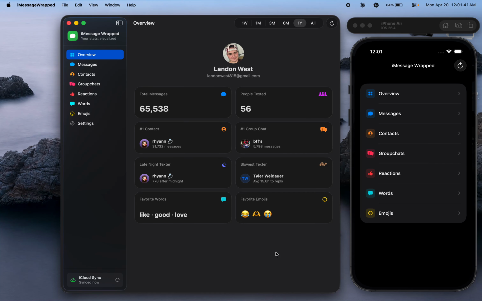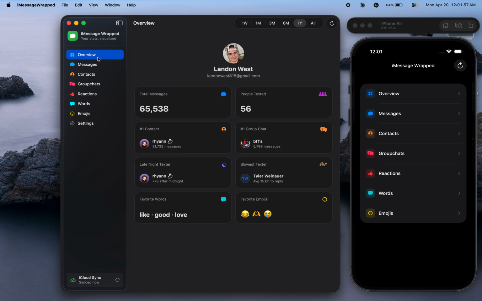Alright, my name is Landon West, and I built this iMessage Wrapped application for our final project. This gives you more insights into your iMessage data, hence the Wrapped name, kind of like Spotify Wrapped, and just gives you some fun numbers to work with.